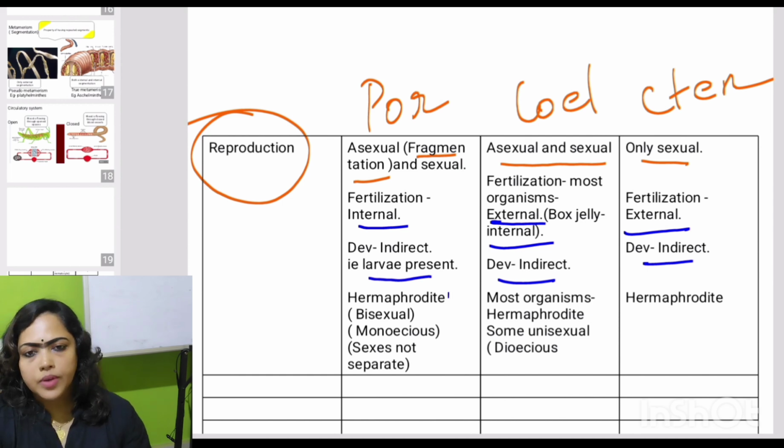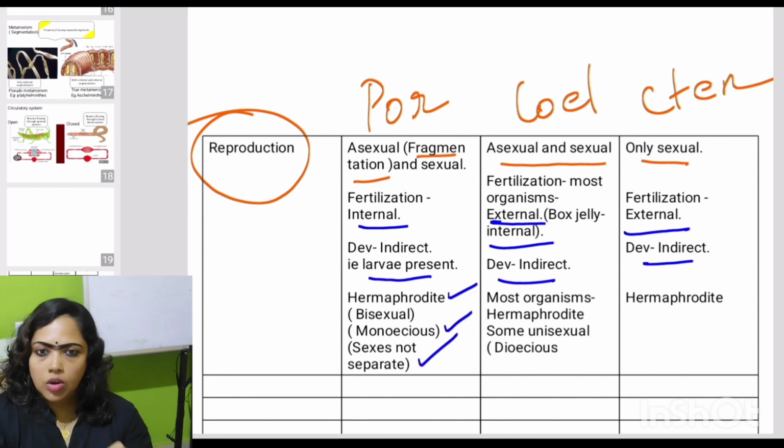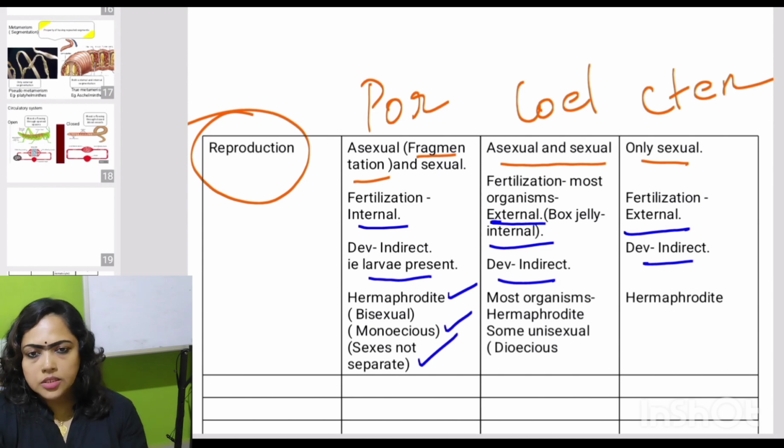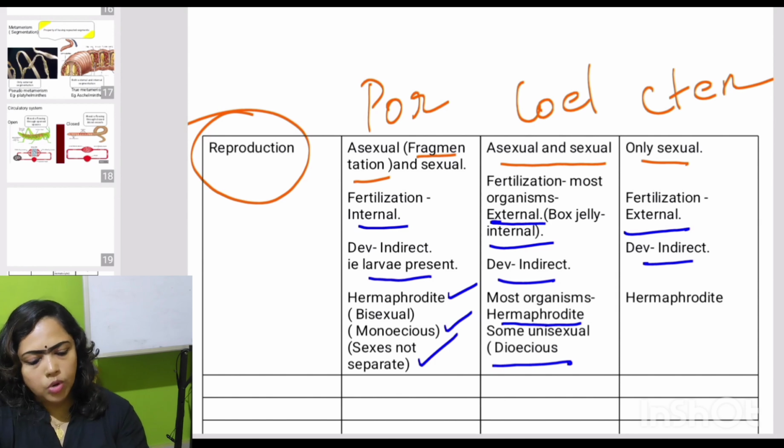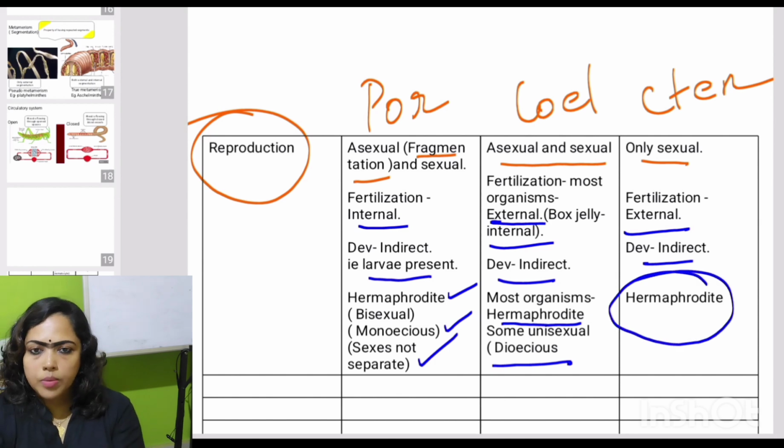And then about the organism. In poriferans, the organism is hermaphrodite. It means bisexual, or another term, monoecious. Sexes are not separate. That means a single organism carries both male and female reproductive systems. And in coelenterates, the majority of organisms are hermaphrodite like poriferans, but exceptions are there. In some, they are unisexual or dioecious. There the sexes are separate. It means the male reproductive system is seen in the male organism, while the female reproductive system is in the female organism. And ctenophorans are hermaphrodites or bisexual.